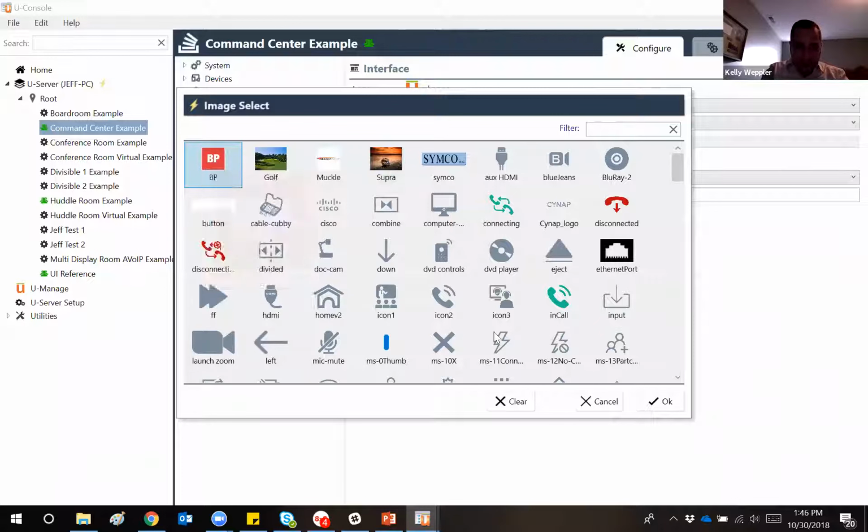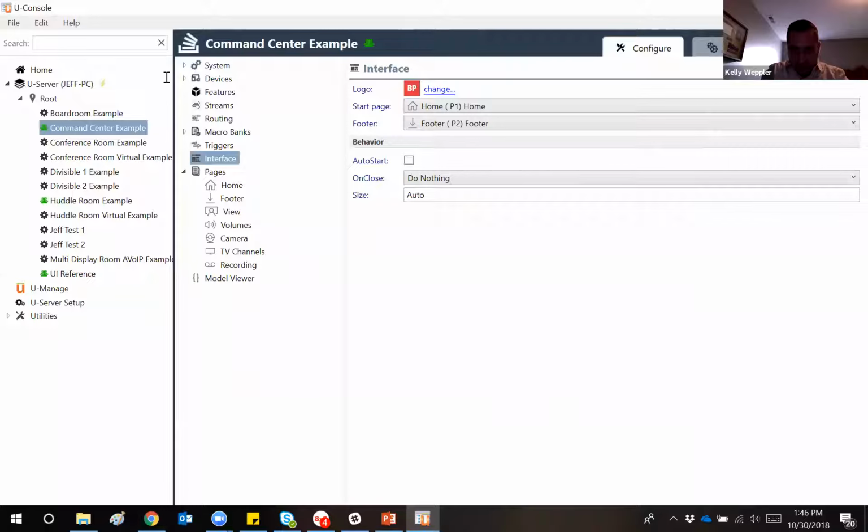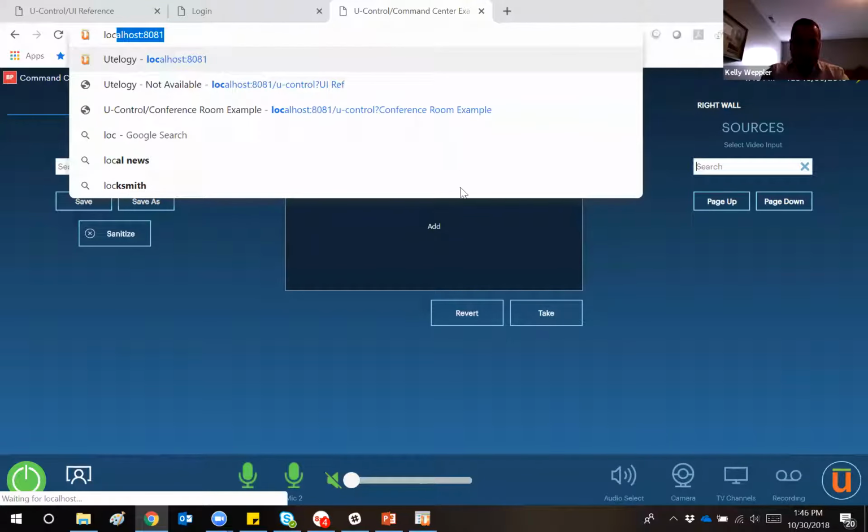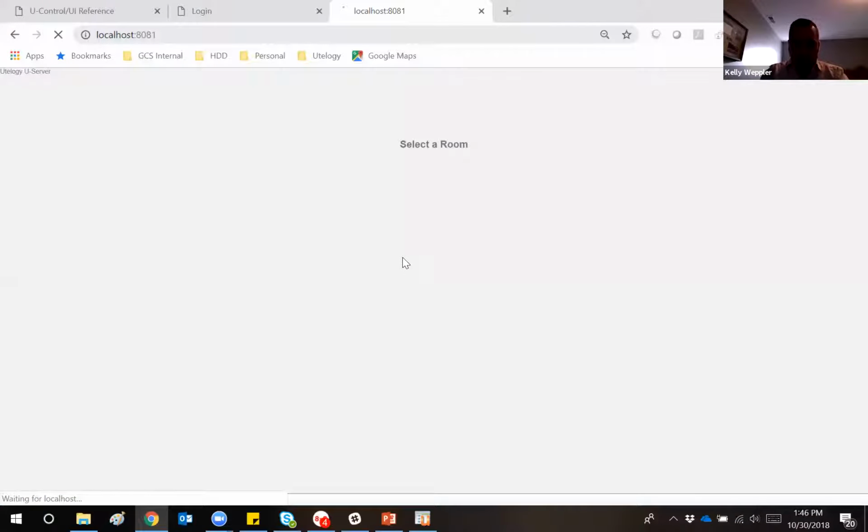So in this particular instance, I'll go ahead and select this BP logo. Go ahead and do a file save. And now if I go back and refresh, you can see that the BP logo that I chose that was in my extended resources path is now available. Next item, I'm going to go back to that huddle room example that we had previously.